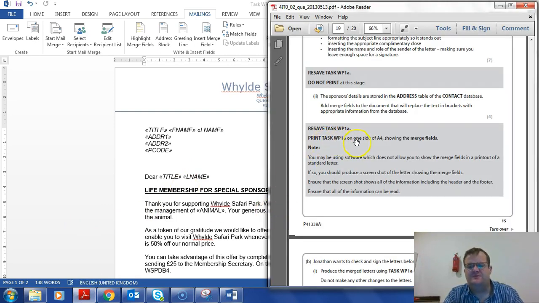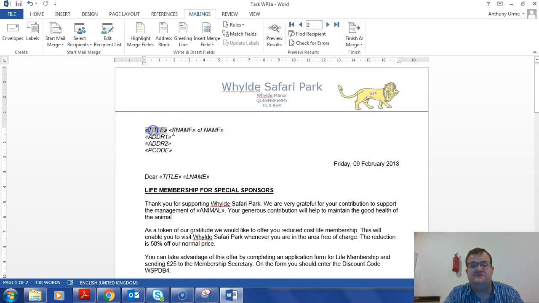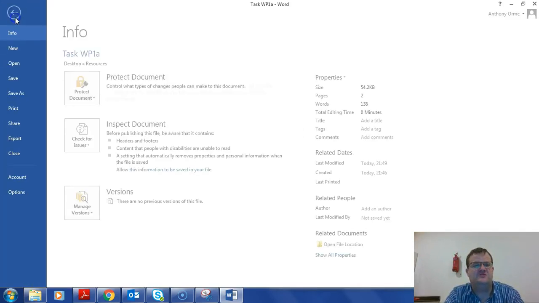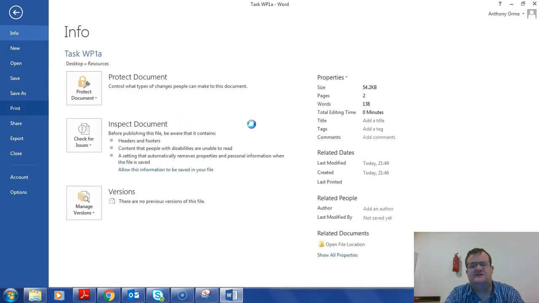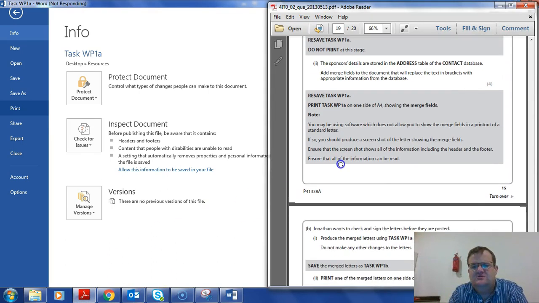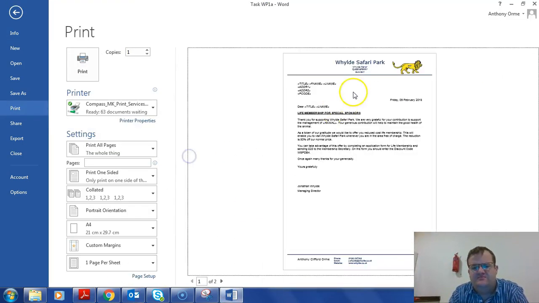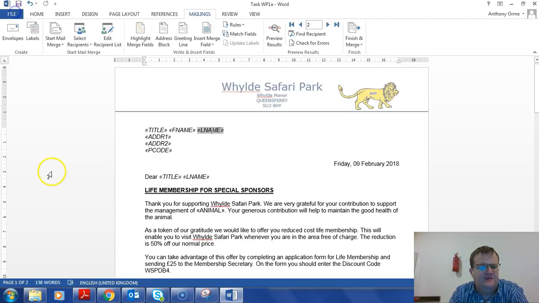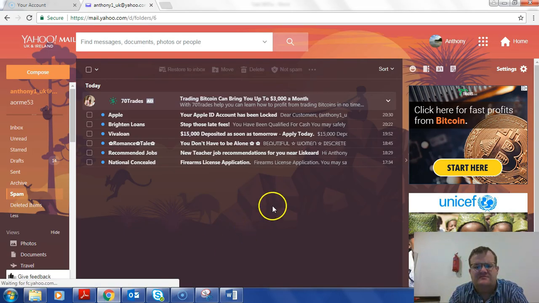Print WP1 on one side of A4 showing the merged fields. These are the merged fields. So all I do is go File and Print, and I print the merged fields so I can see what I've done. You may use software, so that then will print and it'll show this. Perfect. Then I go back.